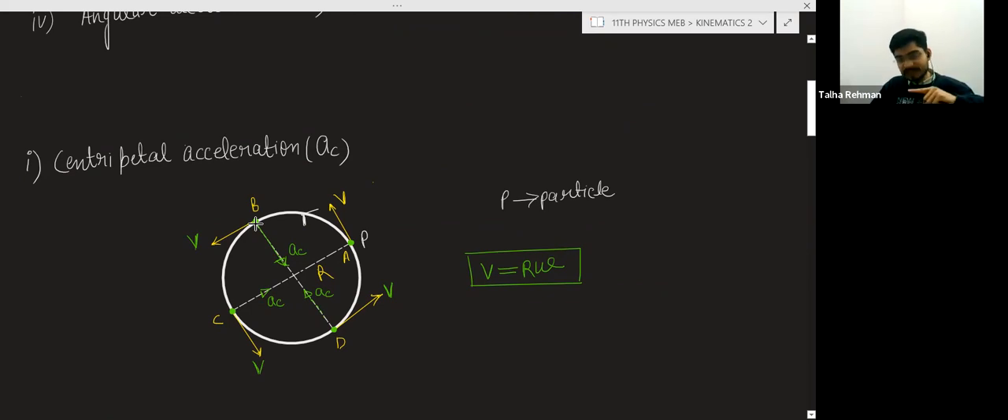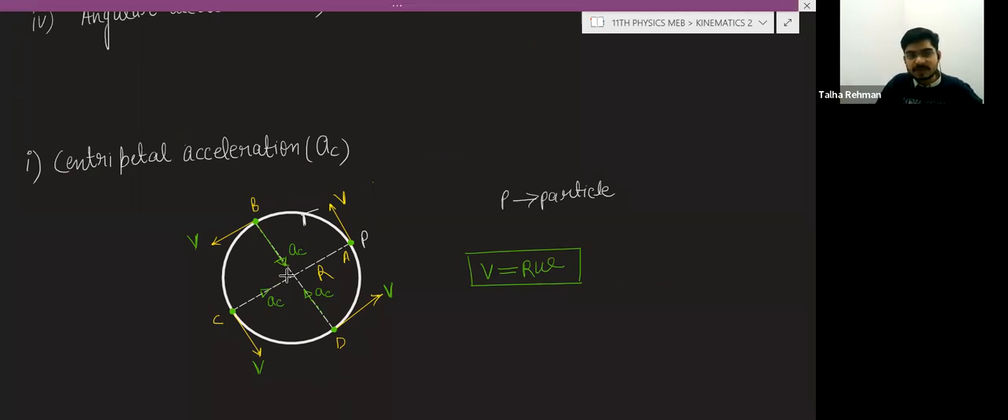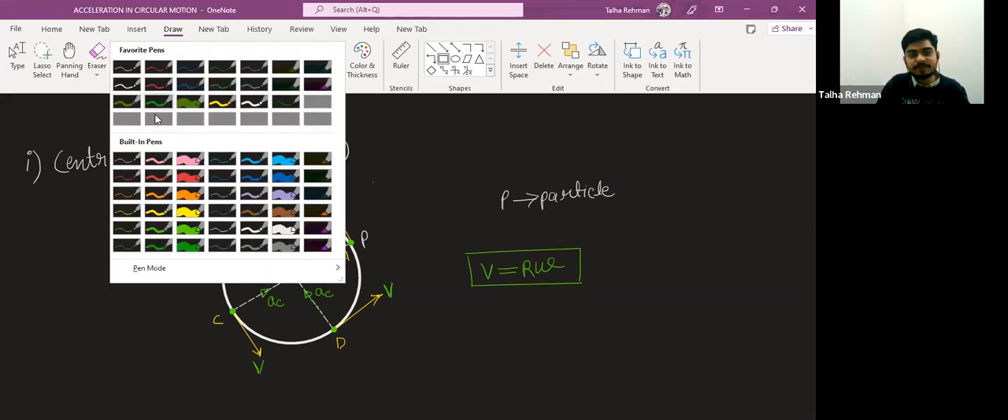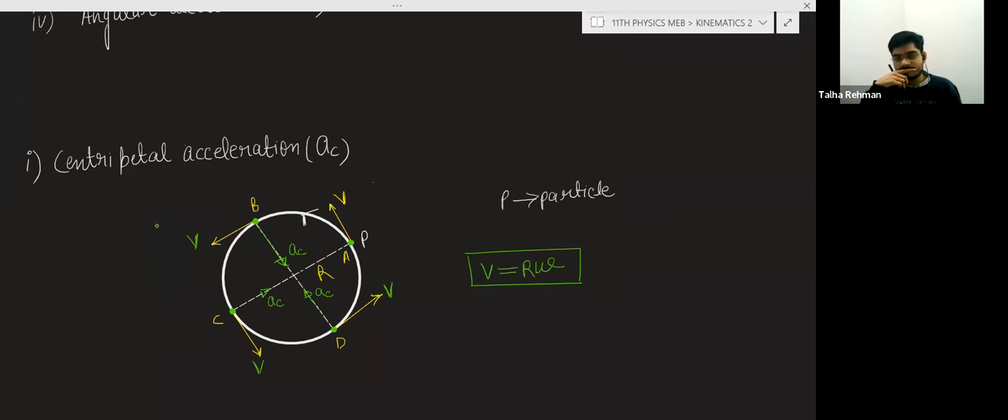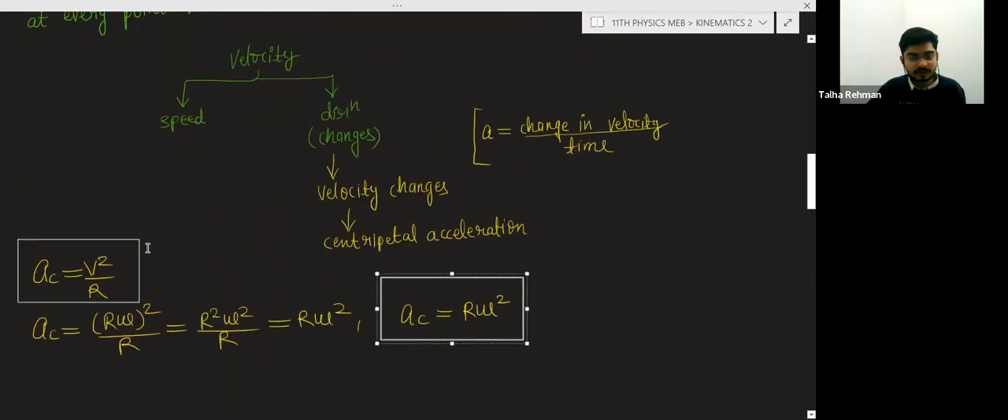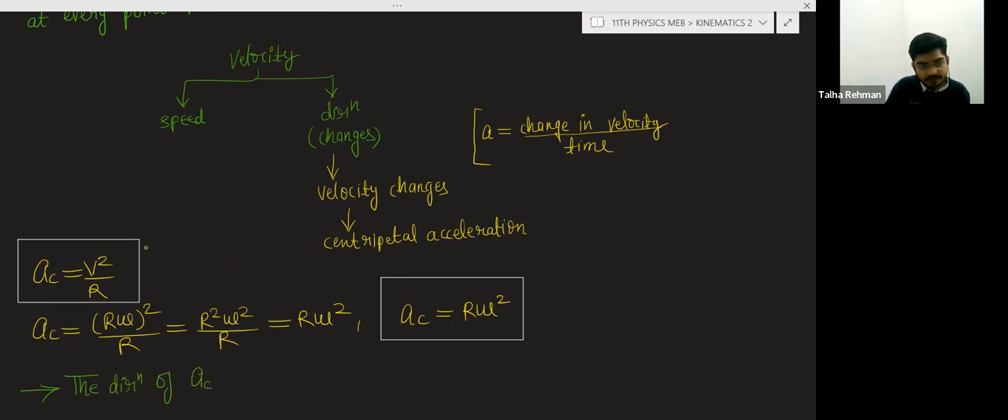It is towards the center, but see, at point B, the centripetal acceleration is towards this direction. Here the centripetal acceleration is towards this direction. So basically the centripetal acceleration is always changing with time and direction. Okay, so here you can write one additional point: the direction of centripetal acceleration is changing continuously.